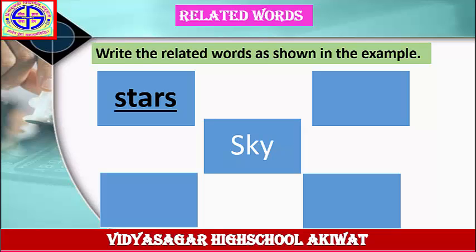Next, fill this remaining column. For example, moon, sun, birds. In this way, you will complete this wave diagram in your notebook. Next example.